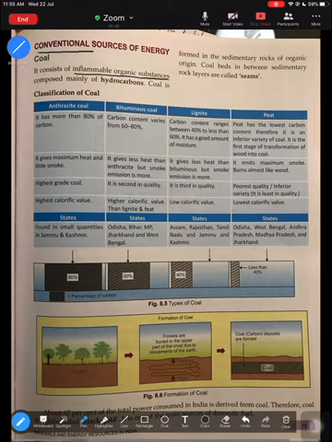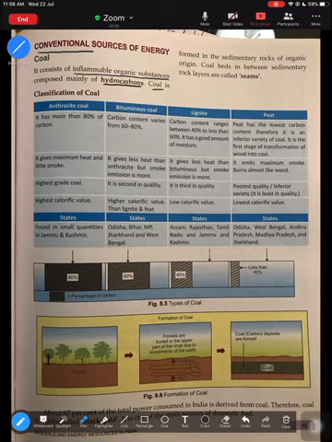Inflammable here means something that can easily catch fire. Organic, because coal is derived from plants and animals. So coal is inflammable, derived from organic substances, and mainly composed of hydrocarbon, meaning hydrogen and carbon.